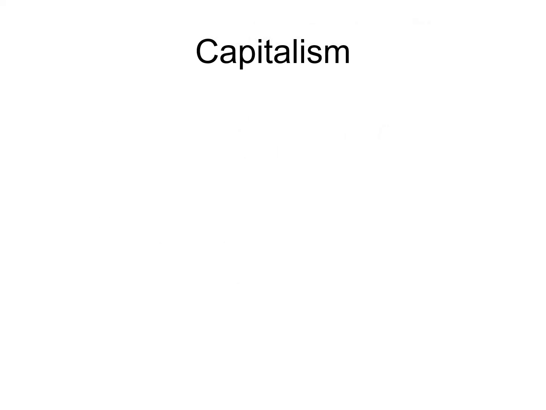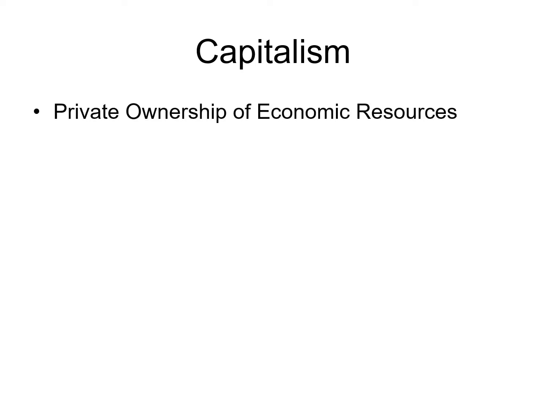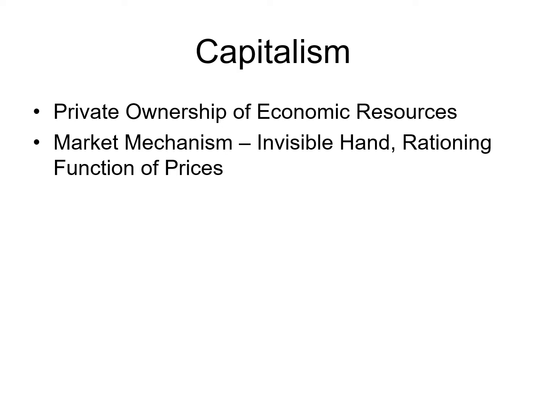1776, The Wealth of Nations. Adam Smith writes against the ills, or the inefficiency, of the feudal system, which he thought was woefully inefficient. In this book he advocates for private ownership of land, capital, and labor, the economic resources. He outlines what he calls the market mechanism to determine what goods society should produce, how many of those goods and services should be produced. The market answers how these goods and services are produced, and ultimately who receives the utility or benefits from the production.